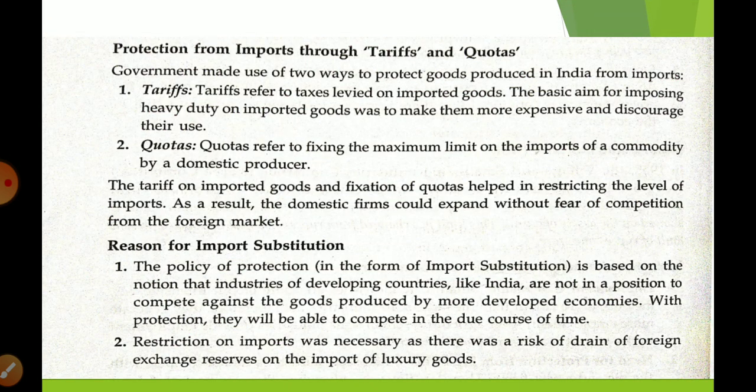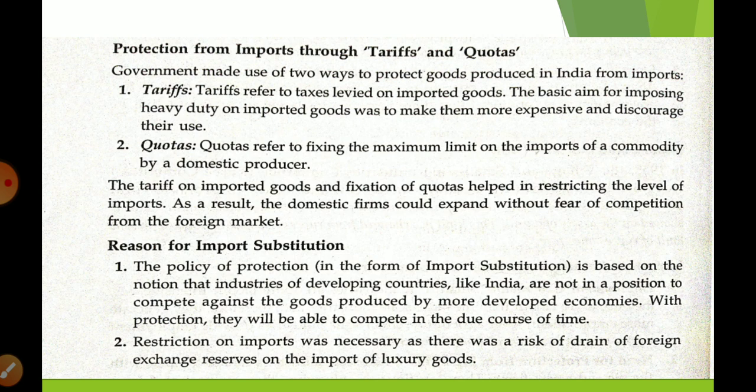Okay, now how did we do import substitution? For giving opportunity to Indian industry so they can establish and develop, and so that people only purchase Indian products, to ensure it, government uses two things, tariff and quota. केवल इंडियंस लोग इंडियन प्रोडक्ट खरीदें, और ईजिली इंडियन इंडस्ट्री डेवलप हो सके, इसके लिए गवर्नमेंट ने अडॉप्ट किए two things, tariff and quota.